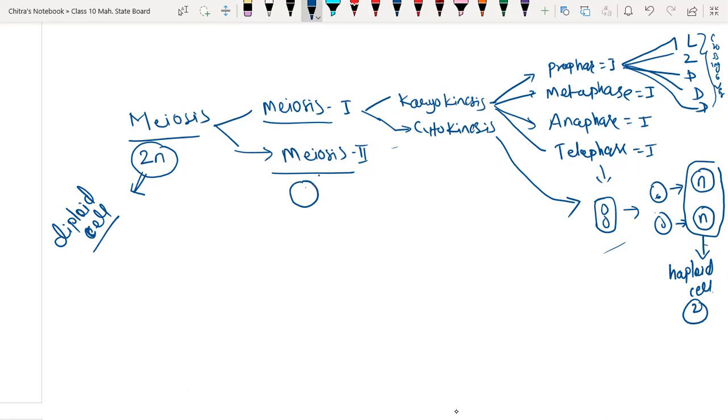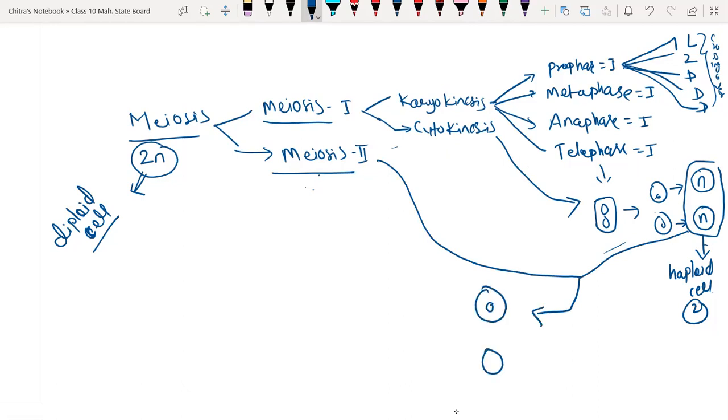Wait a second, let me draw. This meiosis 2 will take place here, and the process will be the same: prophase, metaphase, anaphase, and telophase. Let me write the process.